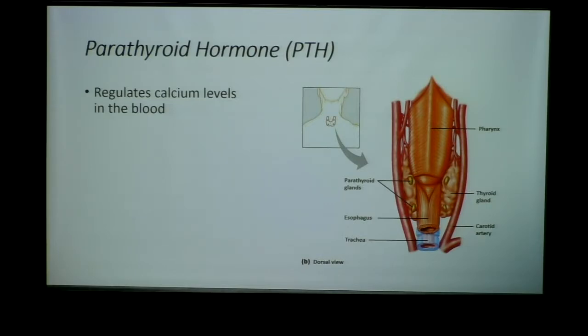So whereas we saw calcitonin that brings calcium levels down, parathyroid hormone brings calcium levels up, okay? And it does so by pulling calcium from our bones, okay? So it demineralizes bone to bring out that calcium. And so that regulation between calcitonin and parathyroid hormone is what keeps our calcium levels in check, in balance.